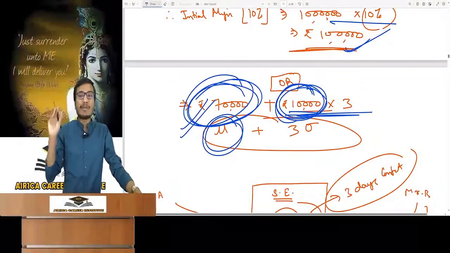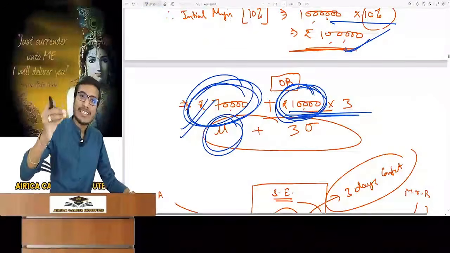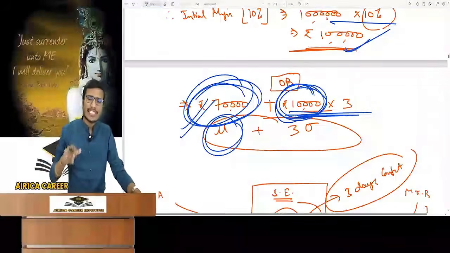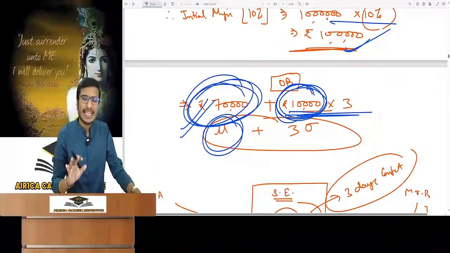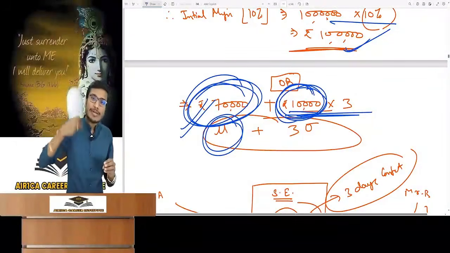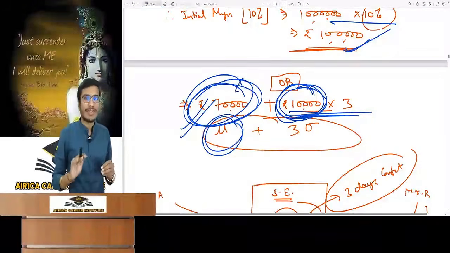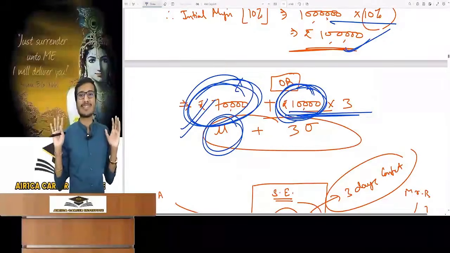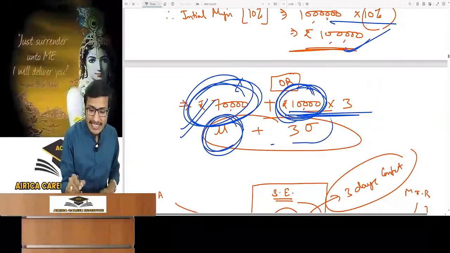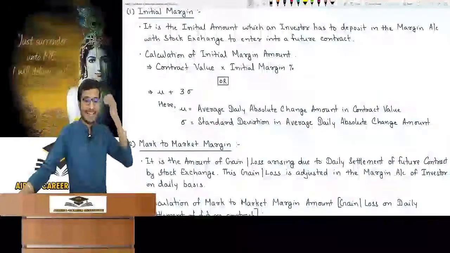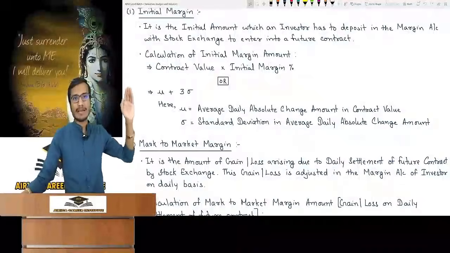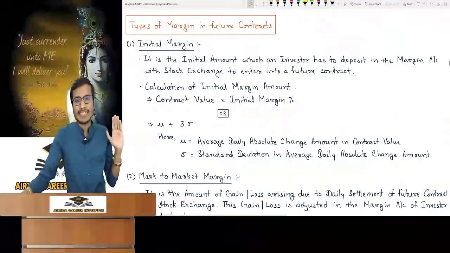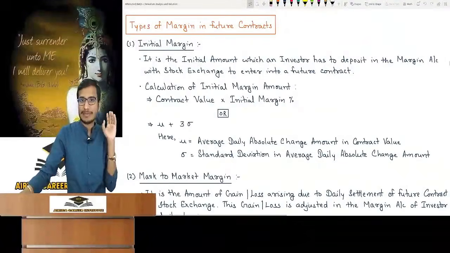Yes. It said that on an average on a daily basis, a person can have a loss of rupees 70,000 on a contract. Stock exchange has a deviation of rupees 10,000 and loss can be of 80,000. Stock exchange is asking for a security deposit equal to the average change and 3 times the average deviation, as it is the initial margin. Mu plus 3 times the standard deviation. Keep this in mind. We will not talk in detail as we did in the regular batch during revision. We'll keep it brief. Mu plus 3 standard deviation is the initial margin that it deposits.